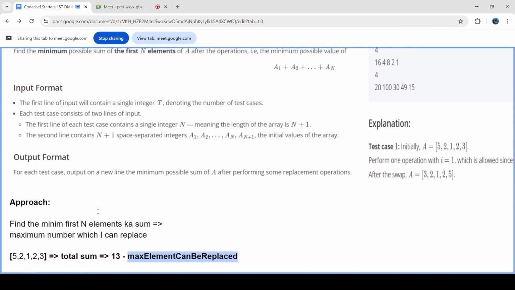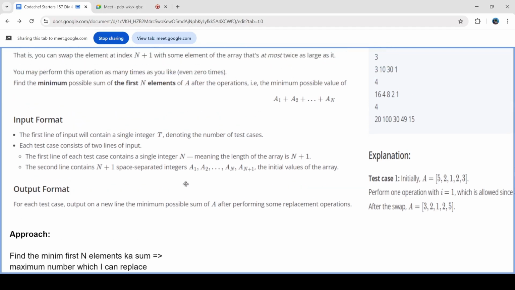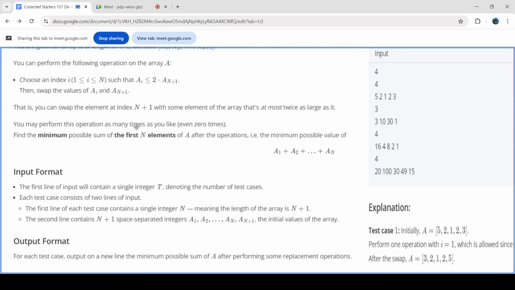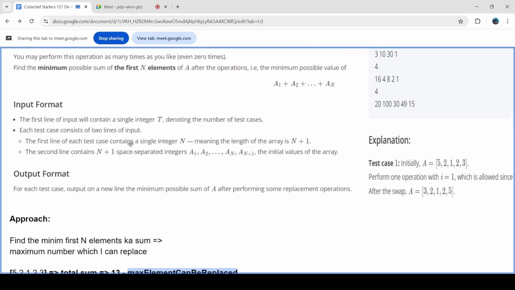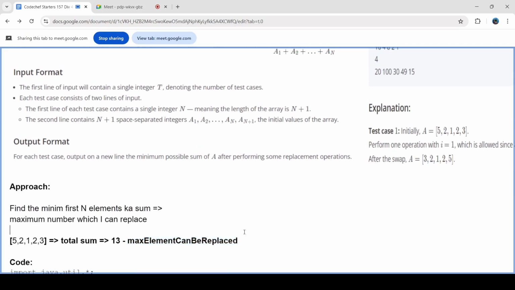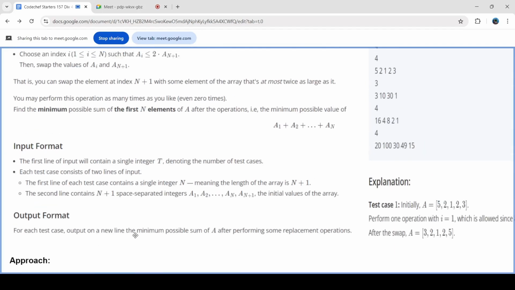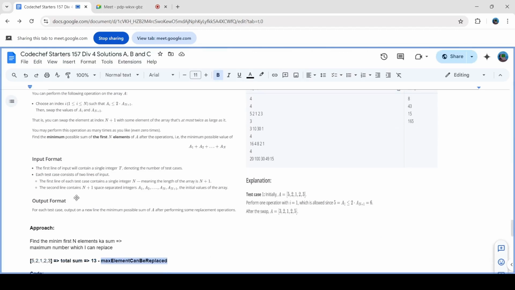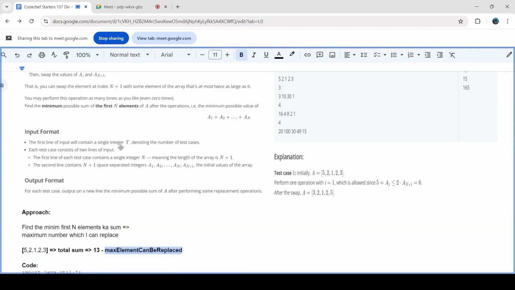If I cannot replace any number, then the answer will be the sum of the first n elements. Otherwise, the answer will be the total sum minus the max element that can be replaced. So my concentration should be on finding this max element that can be replaced. I kind of change the question to this: what is the maximum element that can be replaced?